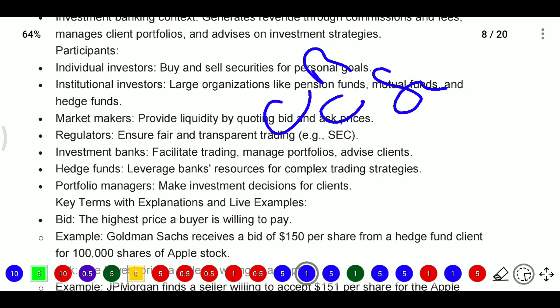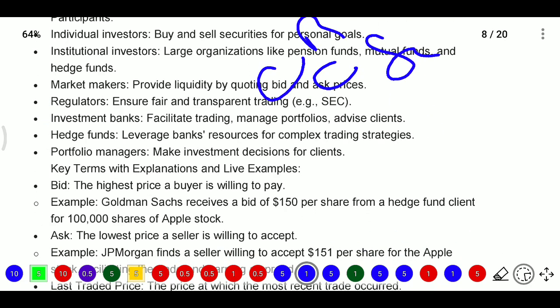Whereas investment bankers will facilitate trading, manage the portfolio and advise the clients. There may be hedge funds also. Hedge funds leverage bank resources for complex trading strategies. Leverage means we have the option to borrow shares and sell the shares. After that we will buy the shares and give them back to whichever buyer.